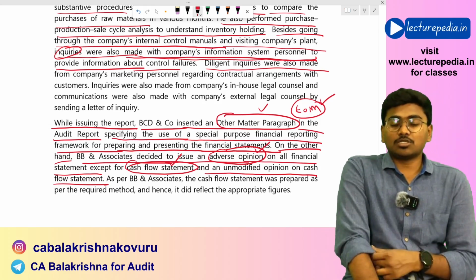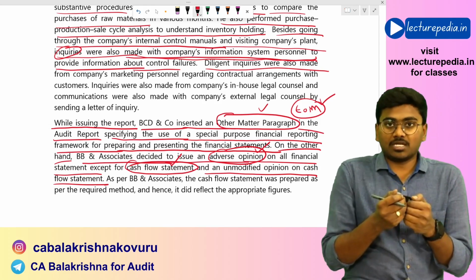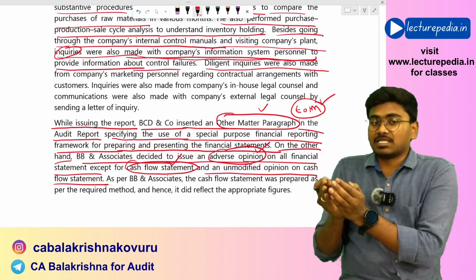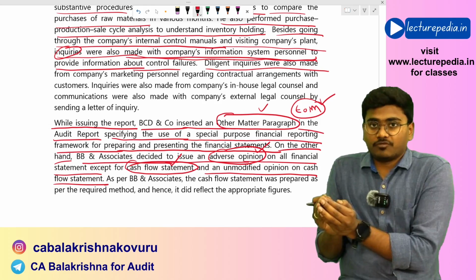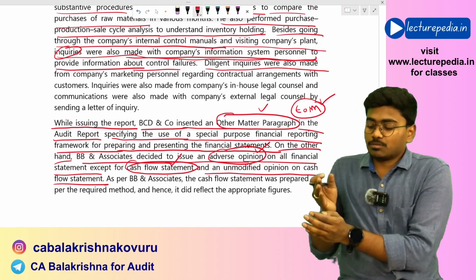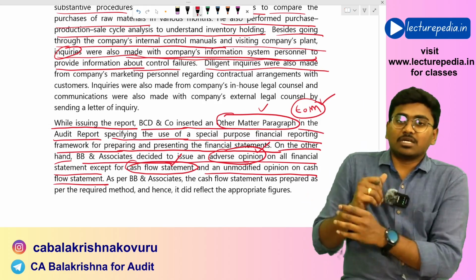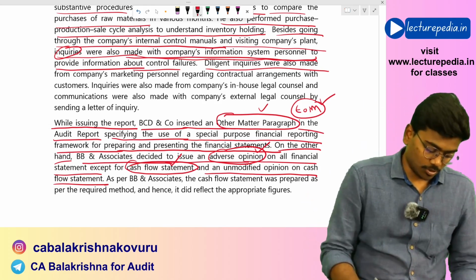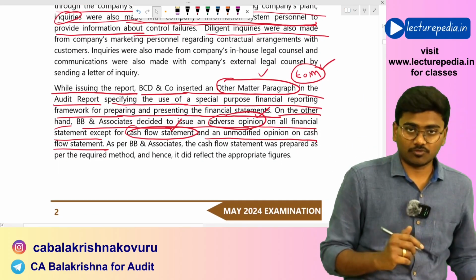No, you cannot give a different opinion in the same report for one item of financial statement and a different opinion for the remaining financial statements. That is not possible.